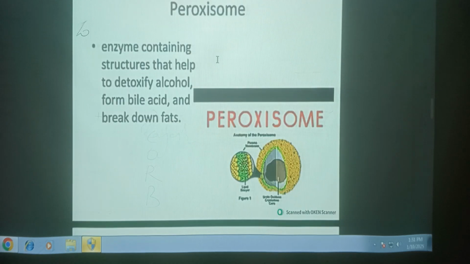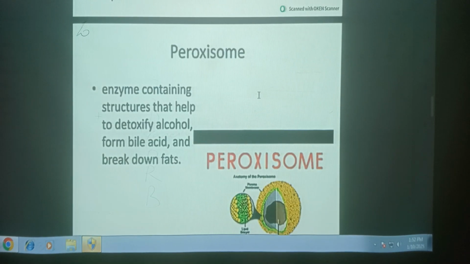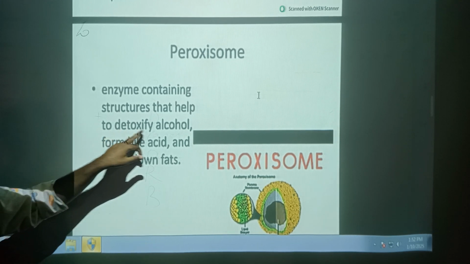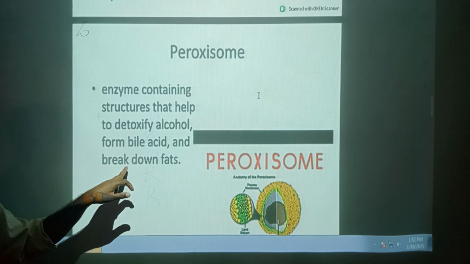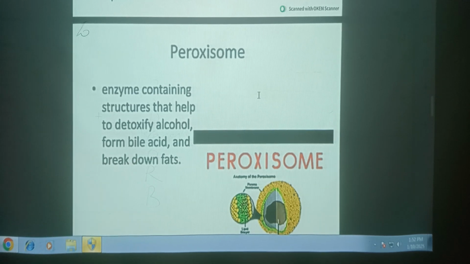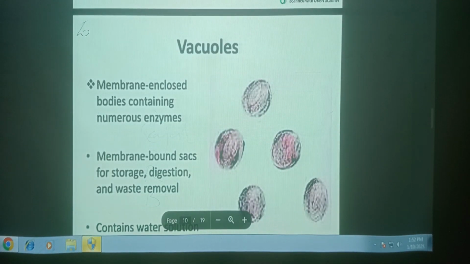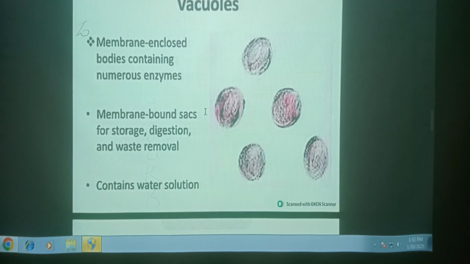Peroxisomes also have a very important role. They are enzyme-containing structures that help to detoxify alcohol and bile acid and break down fats. Vacuoles in the plant cell have a very important role. They hold water solution, and are main membrane-bound sacs for storage, digestion and waste removal.